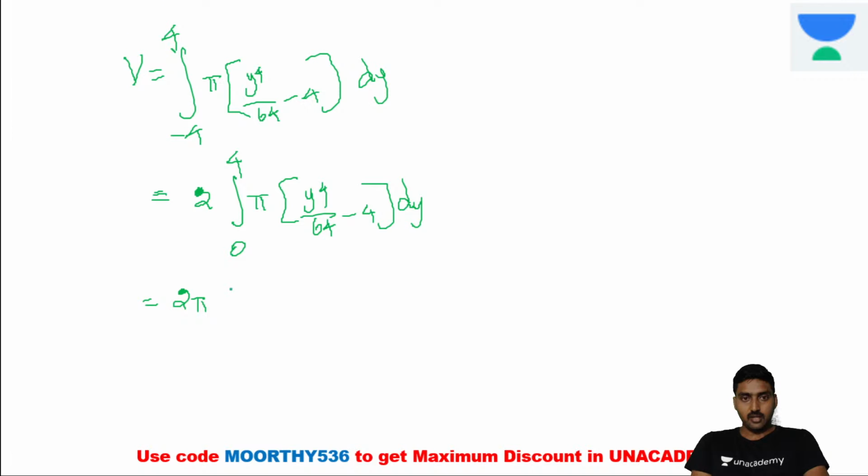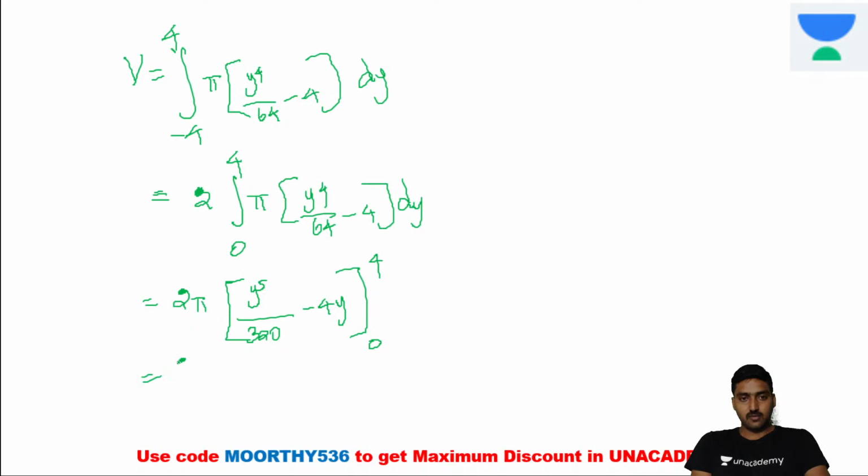While substituting the value, it's equal to 2 pi. The integration of y power 4 is y power 5 divided by 64 into 5, that is 320. Is it clear now? So 320 minus 4y. Now substitute 0 to 4, upper limit minus lower limit.